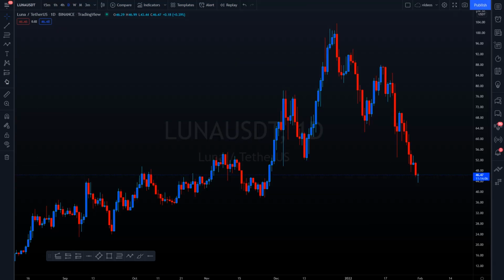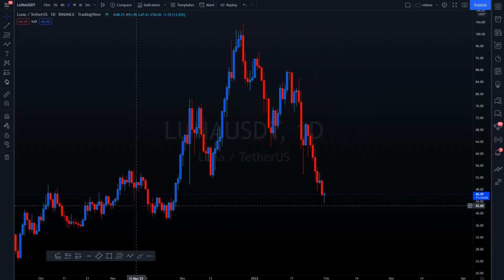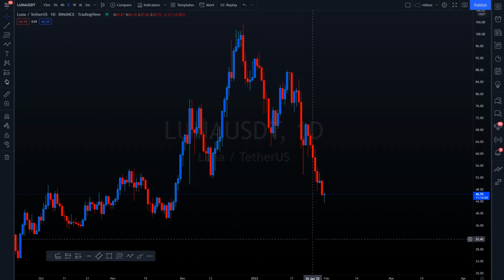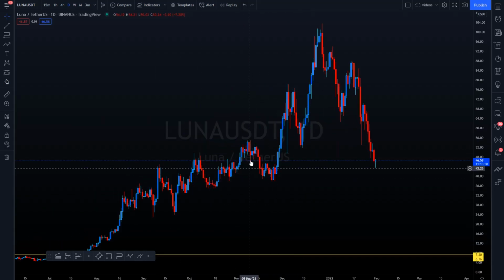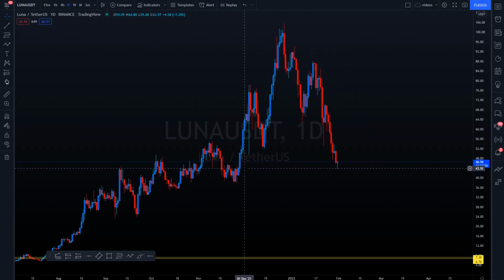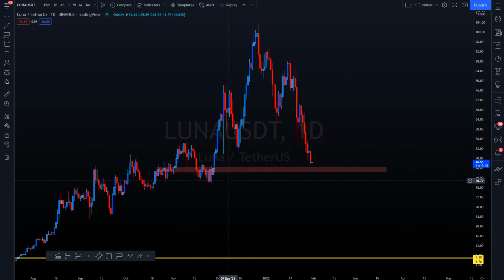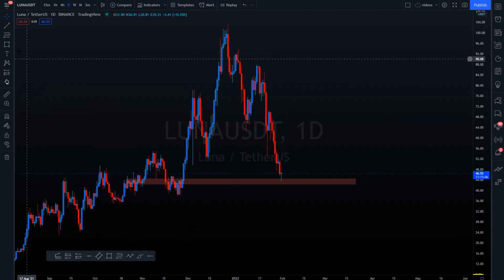Up next, we have Luna USDT. Luna is going to make its debut on the show. I don't think we have covered it as of yet. So what do we clearly see on Luna? It's actually down at the origin swing. You really want to look for longs on here, preferably also looking for the higher time frame holds, the high range holds. If you go to the downside, it's a little bit harder to start reversing.